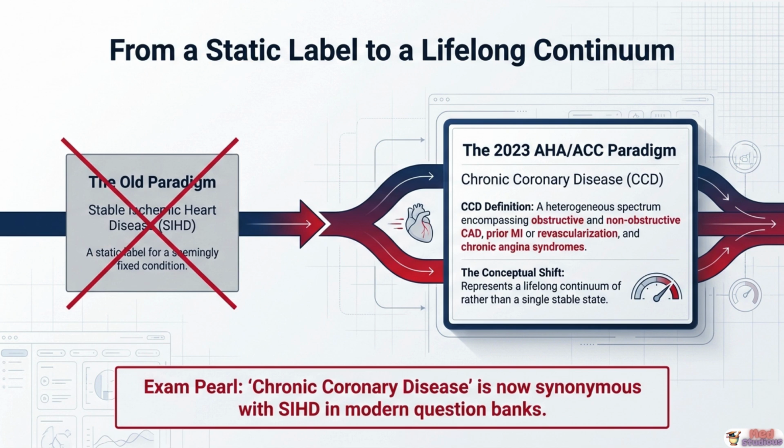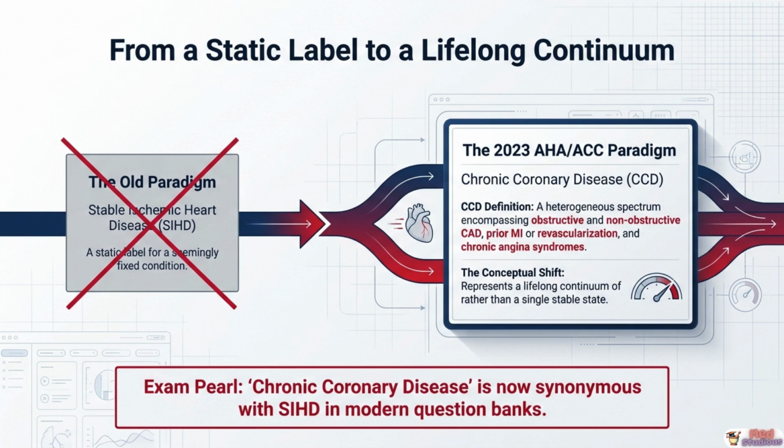This isn't just a cosmetic rename, it represents a genuine conceptual shift. CCD is now defined as a heterogeneous spectrum encompassing both obstructive and non-obstructive coronary artery disease, patients with a prior myocardial infarction or revascularization, and the full range of chronic anginal syndromes, regardless of the precise underlying mechanism.